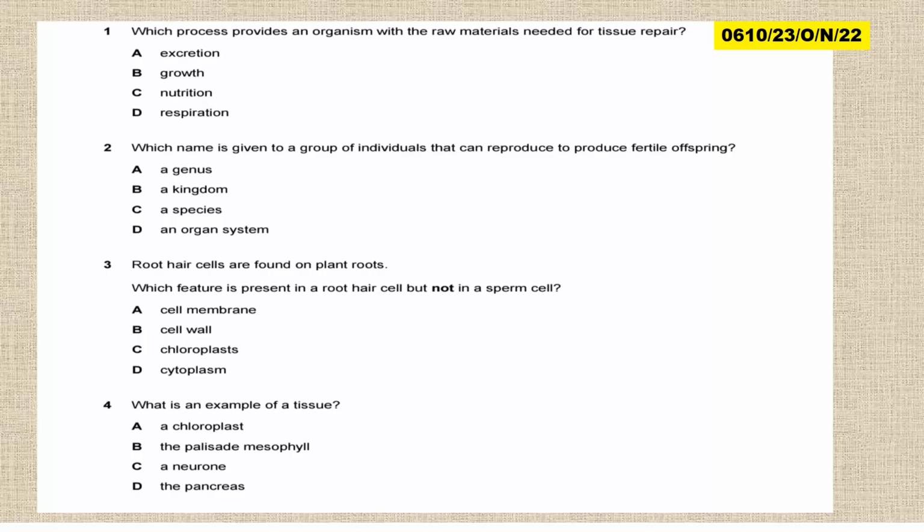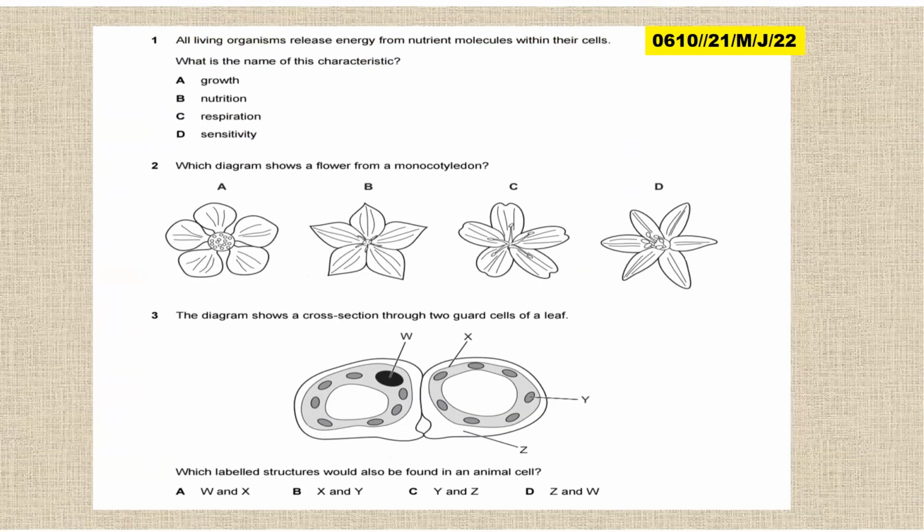This is paper 2, variant 3, October/November 2022, biology 0610. Which process provides organism with raw material needed for tissue respiration? So in this year, these questions were repeated. The second one, same question. The third one, same question. Now this one differs. What is an example of a tissue? An example of a tissue here is palisade mesophyll. Cell organization, we are going to look at that one.